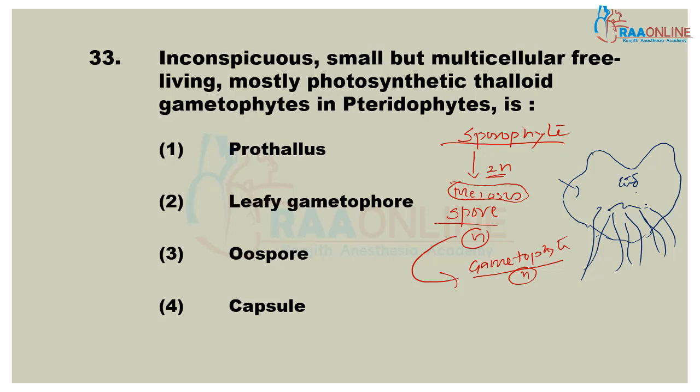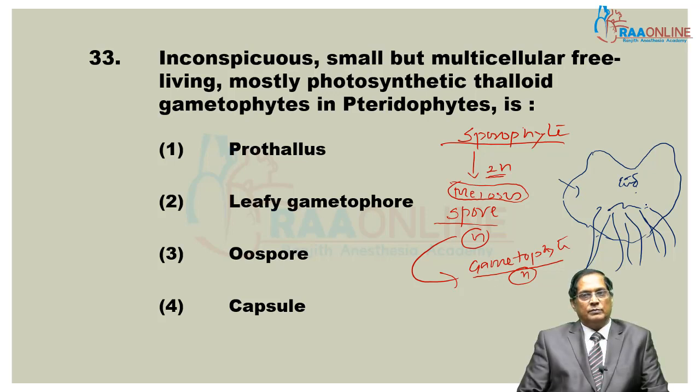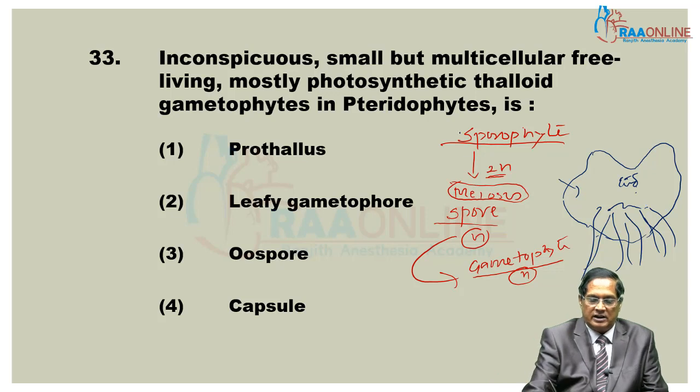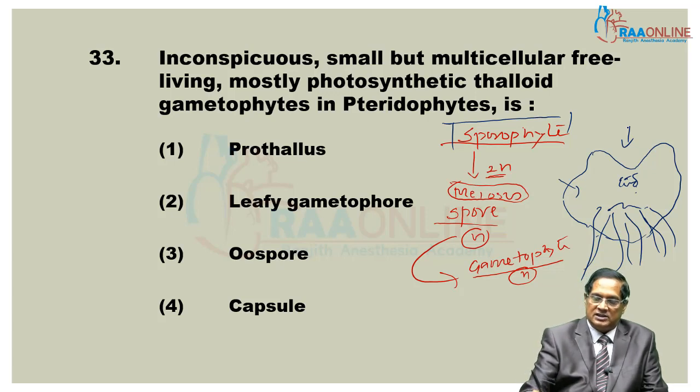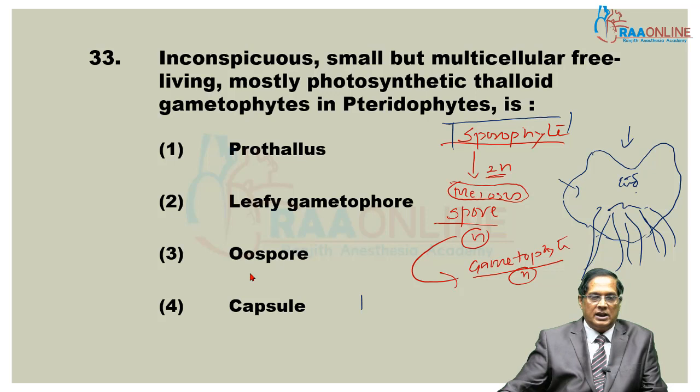It is so in bryophytes also. In bryophytes, it is the main plant body. Here it is the alternating generation. This is the main generation, and this is the alternating generation. This structure is known as prothallus. The gametophyte of pteridophyte is known as prothallus.